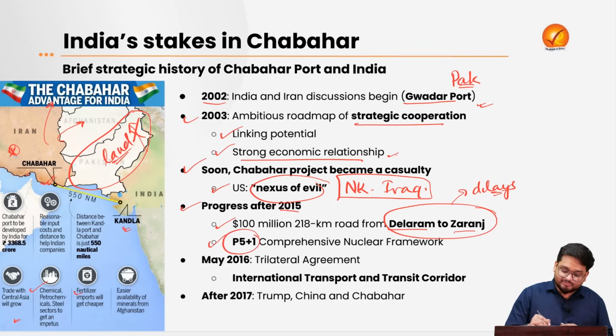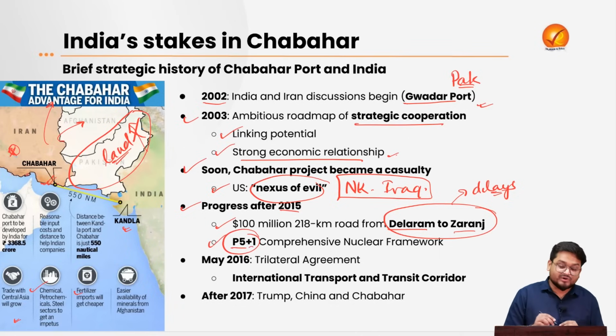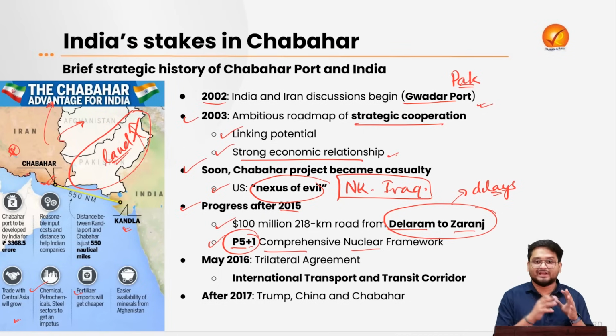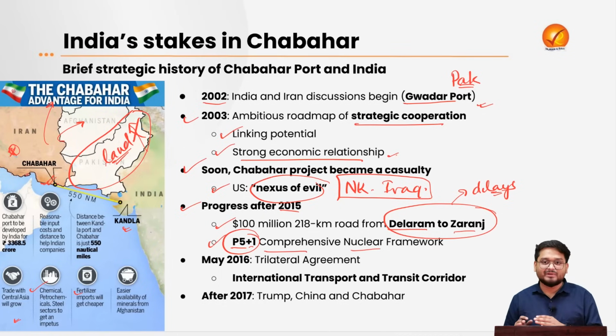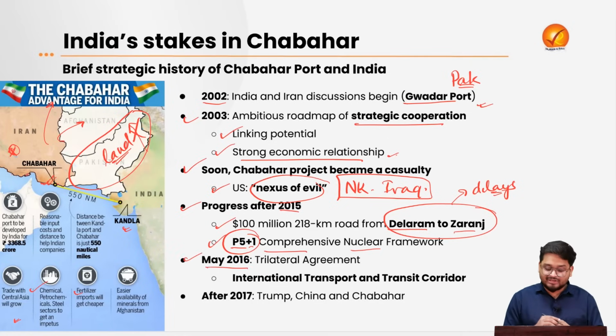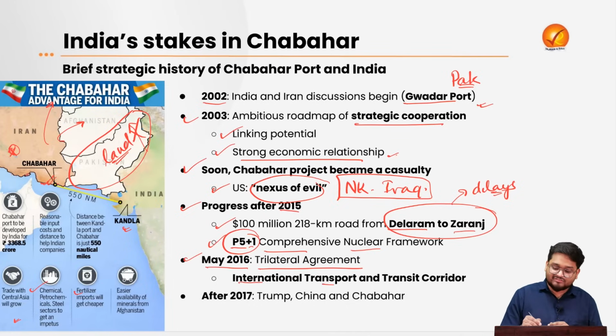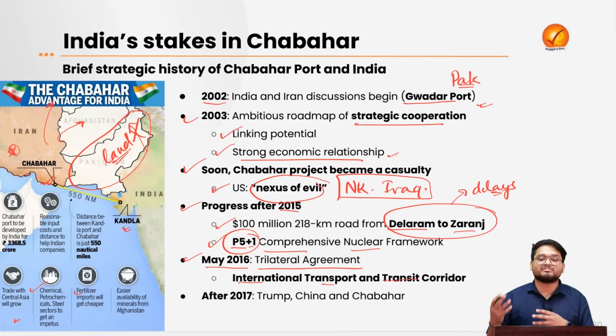And also, after this P5+1 deal, that is the P5 members, the permanent five members of the UN Security Council, and +1 means Germany here, they signed a comprehensive nuclear framework with Iran, easing the tensions a little bit and improving the relations between Europe, the US and Iran. And in May 2016, the trilateral agreement between Afghanistan, Iran and India was formed, when this international transport and transit corridor was also conceptualized, which we'll be looking into in the next slide.